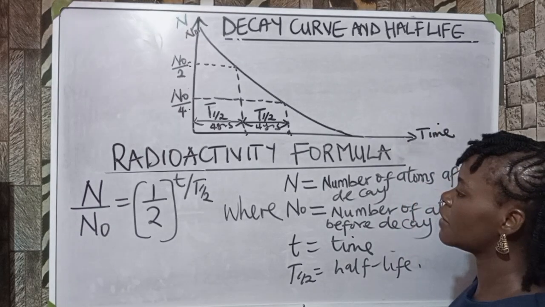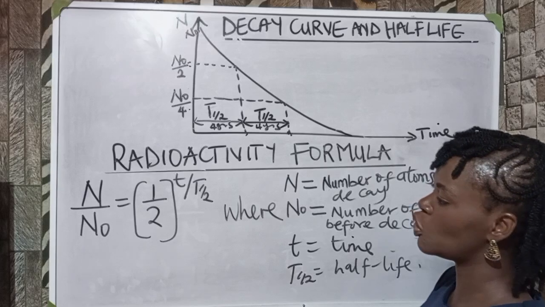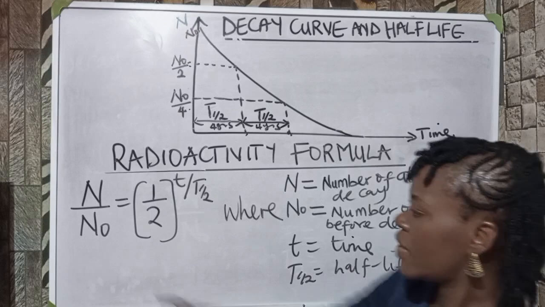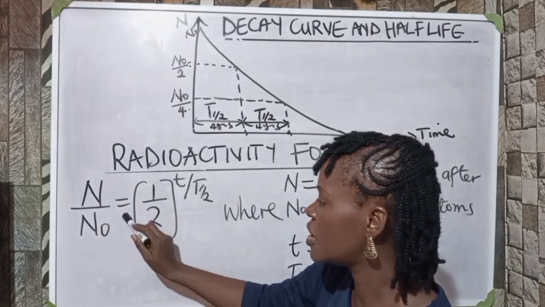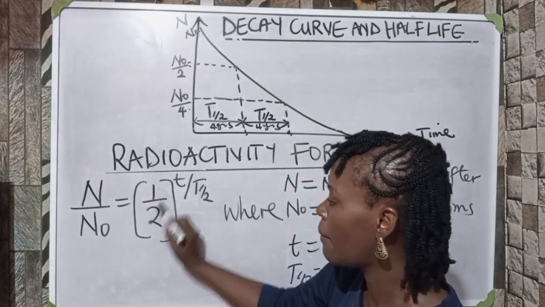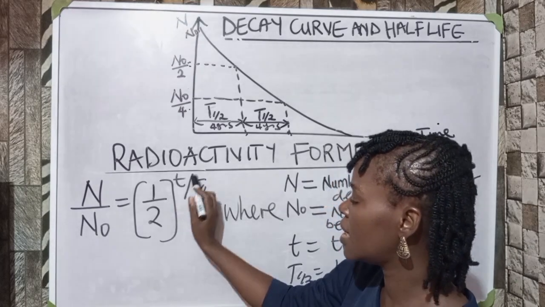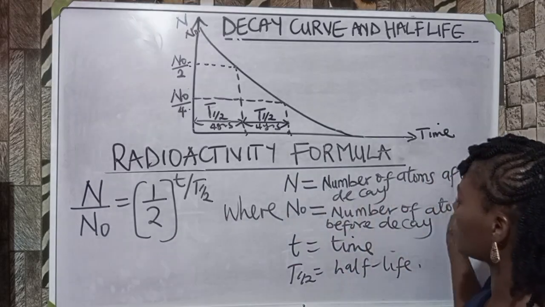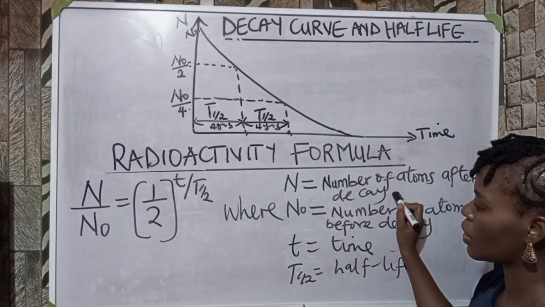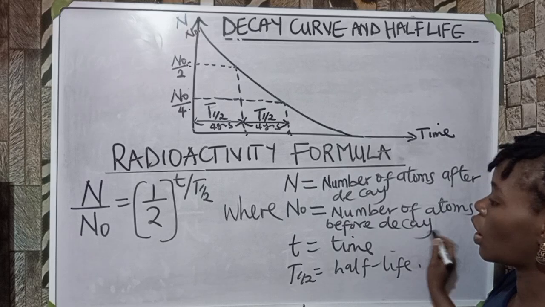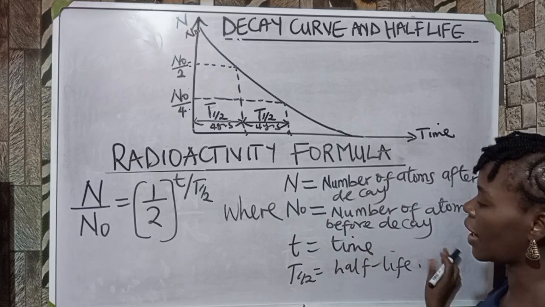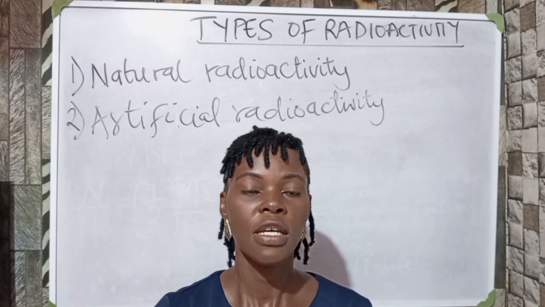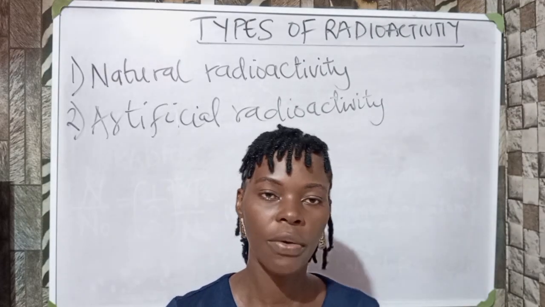Let's look at the radioactivity formula. This formula is going to be used to solve most problems involved in radioactivity. We have N over N0 is equal to 1/2 bracket power of T over T half. What is N? N is the number of atoms after decay. N0 is the number of atoms before decay. T is time, and T half is the half-life.